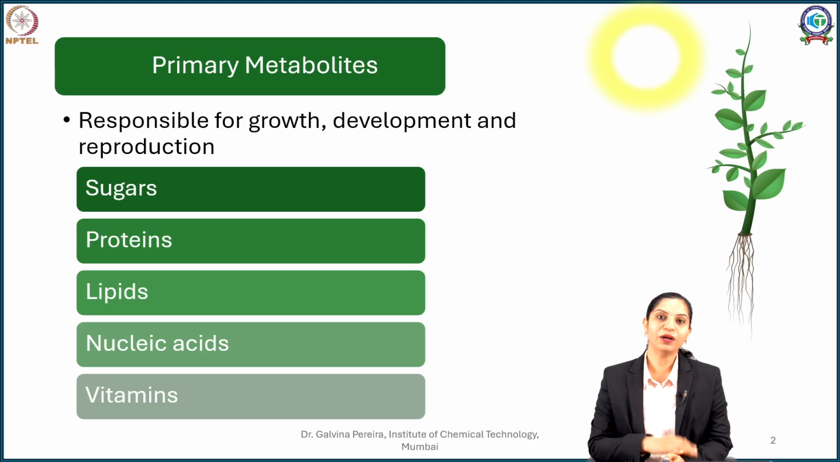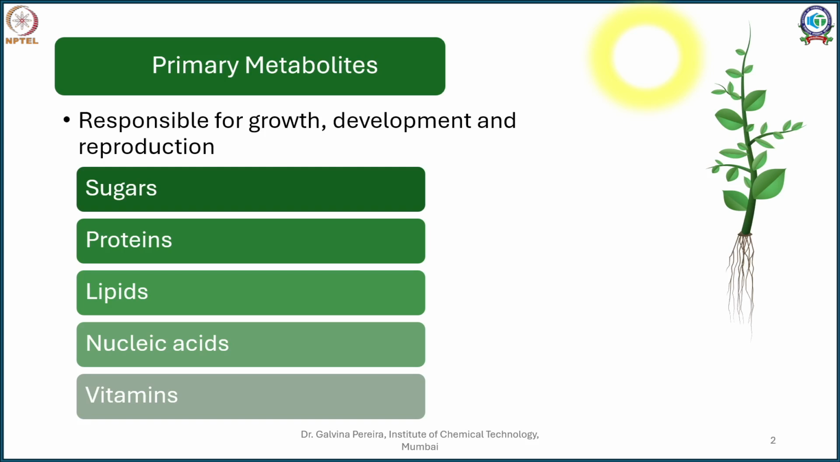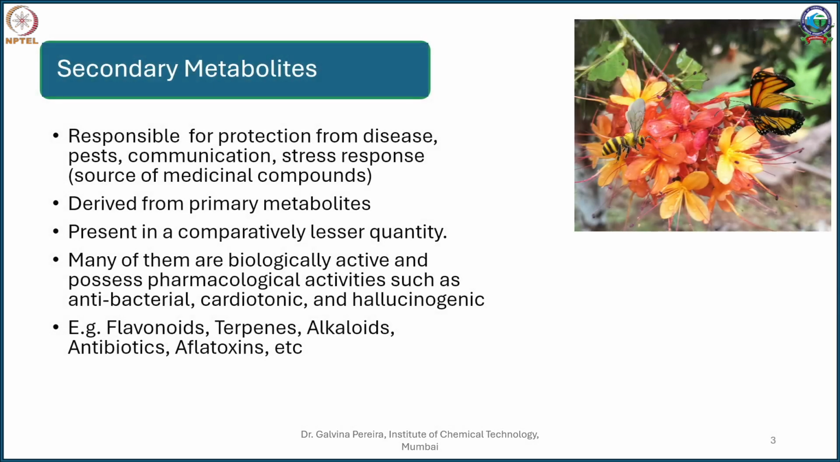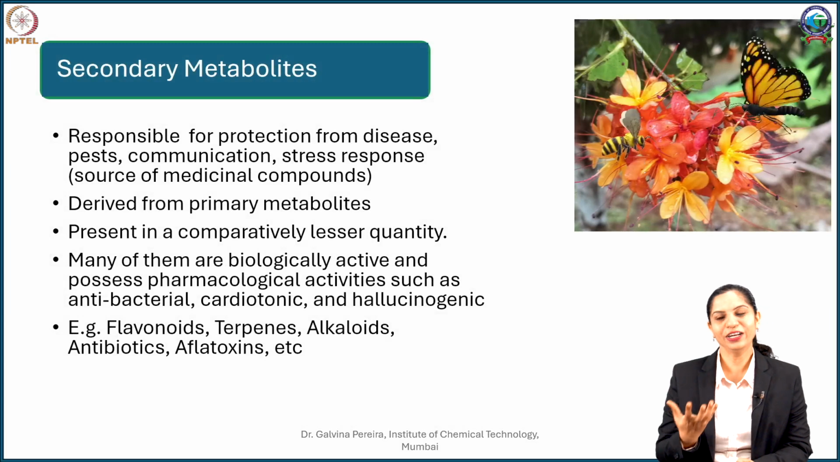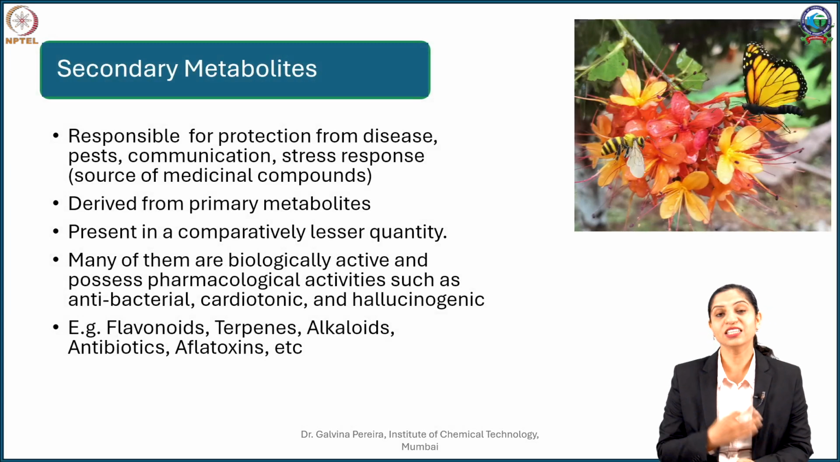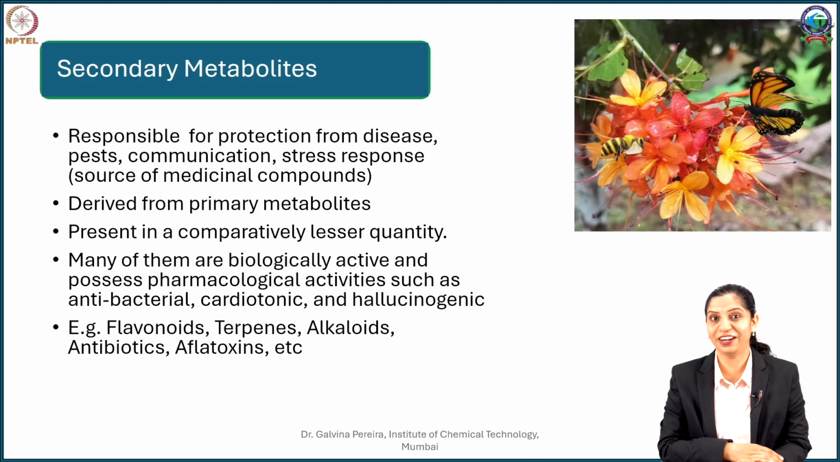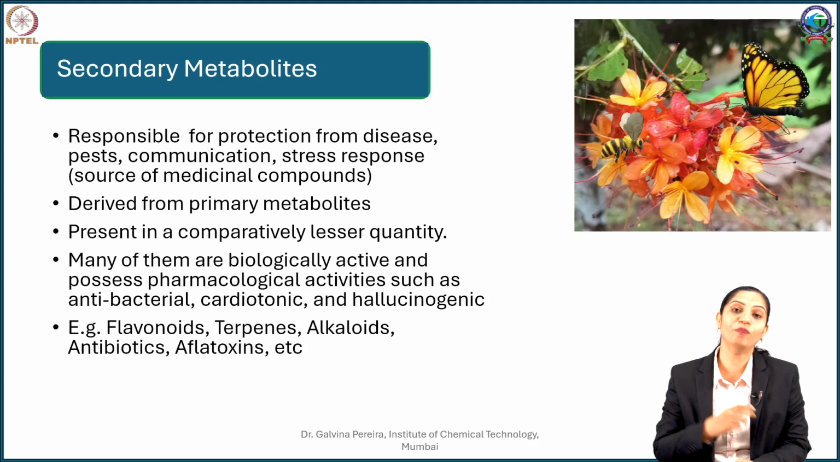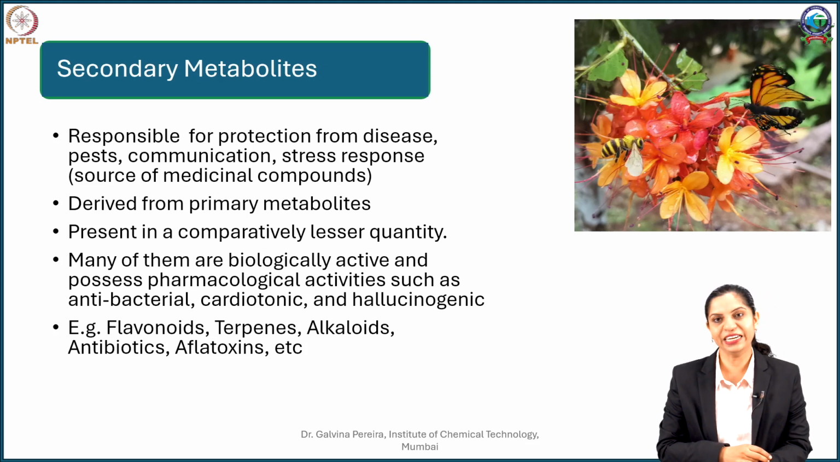Now there are some products of metabolism which are not essential, but they attribute a particular quality to the plant. This quality can be a defensive quality, or this quality can help them prevent disease. Not only that, in some cases these principles also help attract beautiful insects. This set of metabolites is called secondary metabolites.